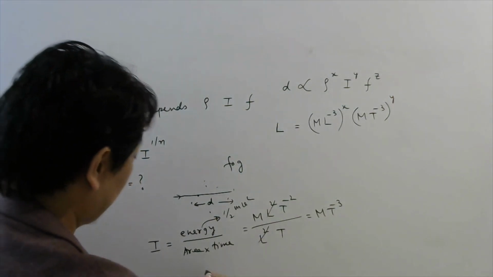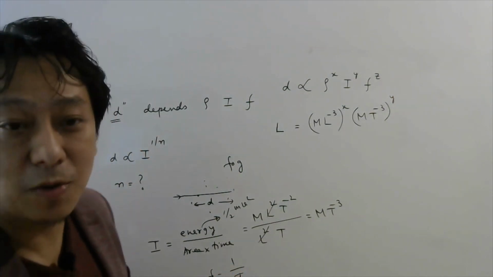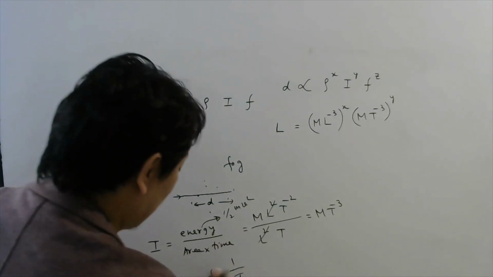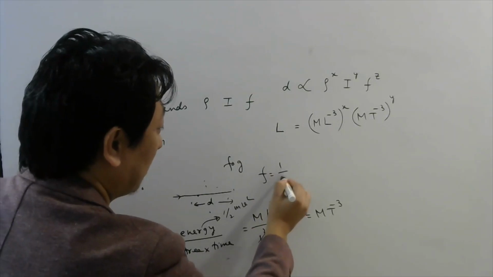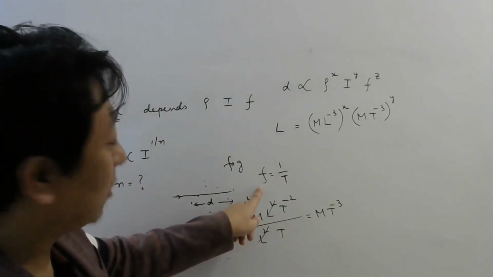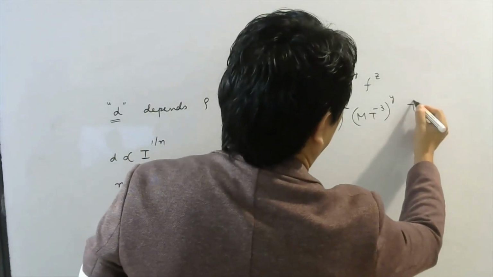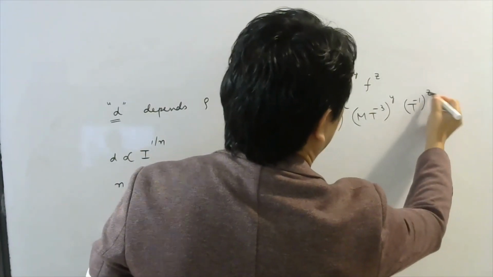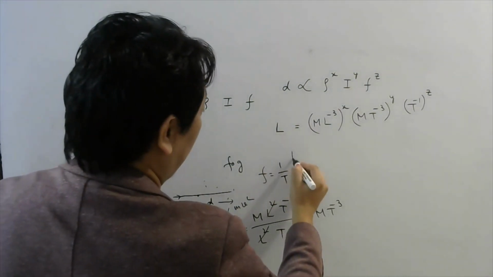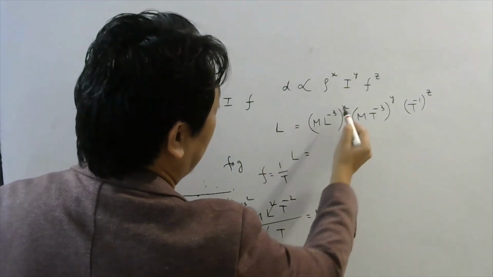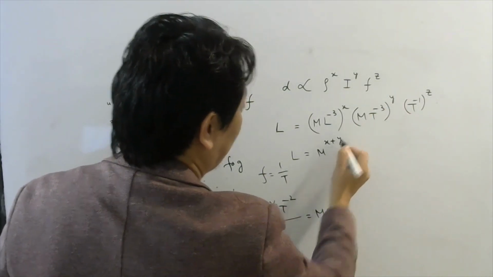And frequency: the definition of frequency is 1 by time period. So the dimension of frequency will be t power minus 1, so t power minus 1, power z. Fine. Now on the left side you have L, on the right side this is M power x, M power y, so M power x plus y.